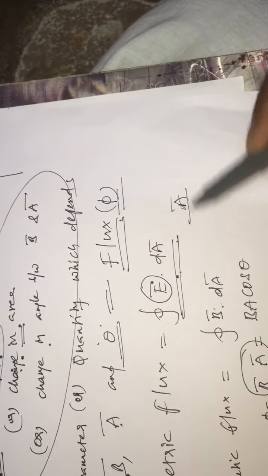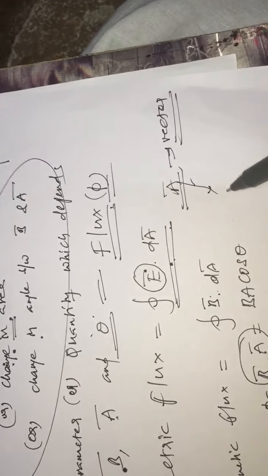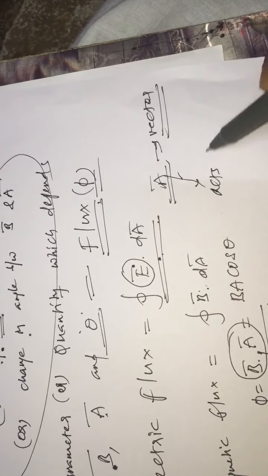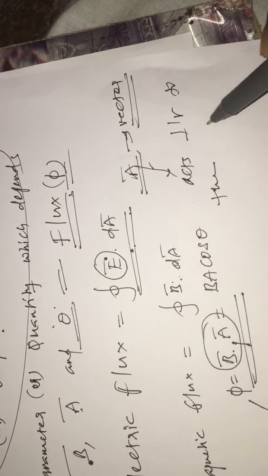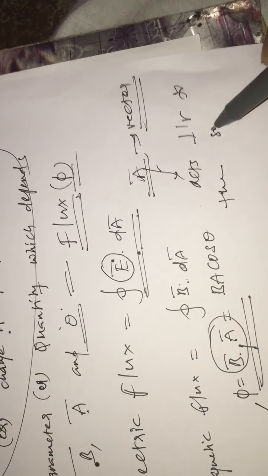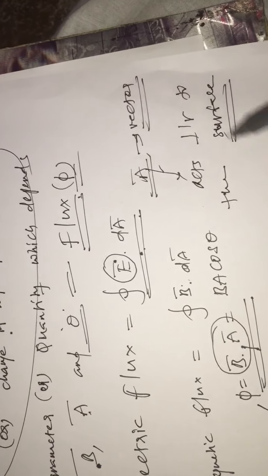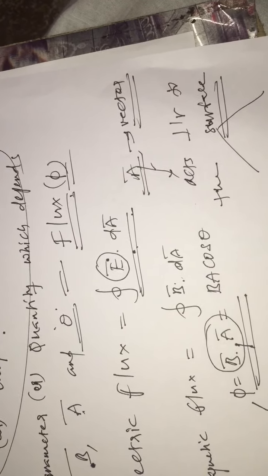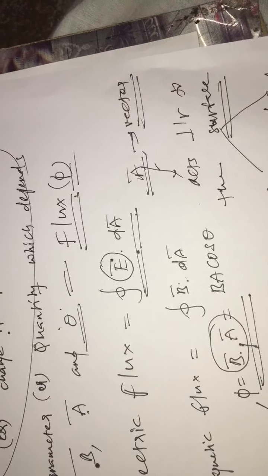Another important point: area is a vector quantity, which we already discussed in Gauss law. The area vector always acts perpendicular to the surface. There are two types of surfaces, which we already know: open surface and closed surface, which we discussed very clearly in Gauss law.